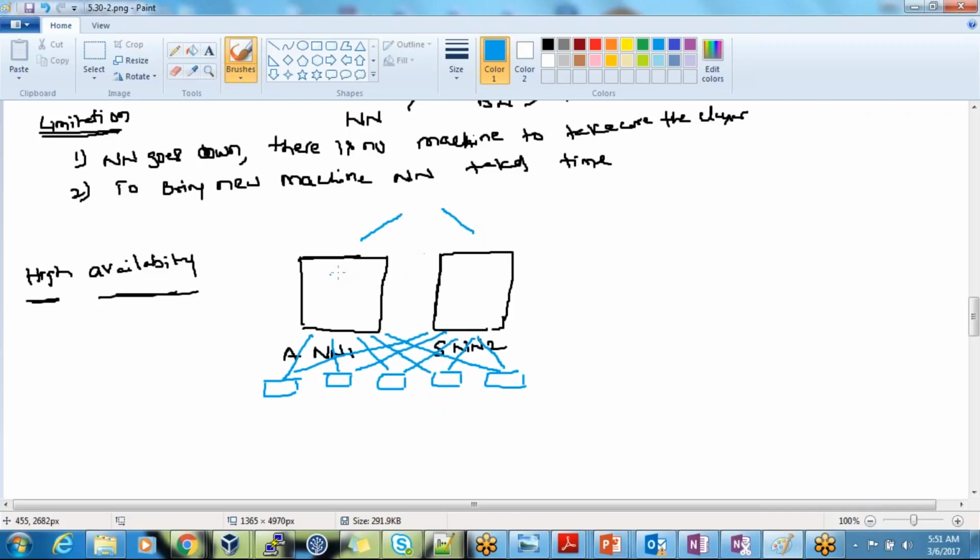So this active name node will take care of write operations. The standby name node will take care of read operations.